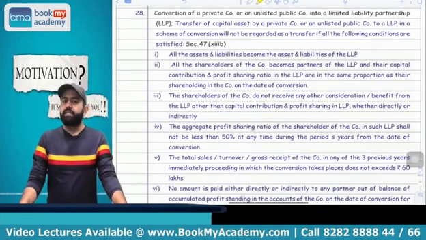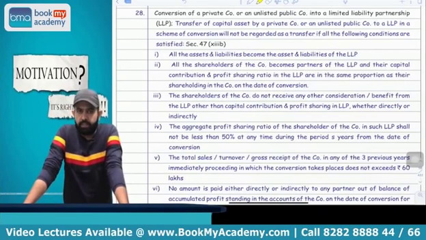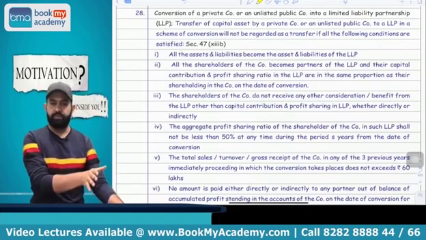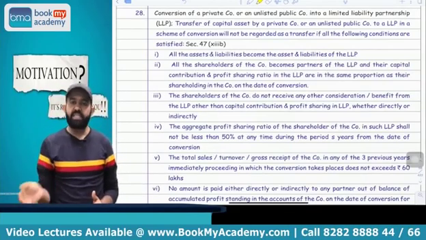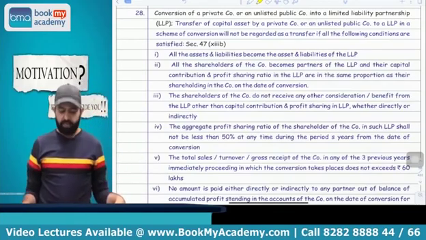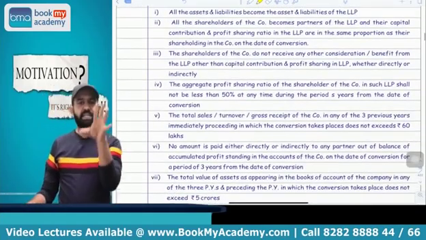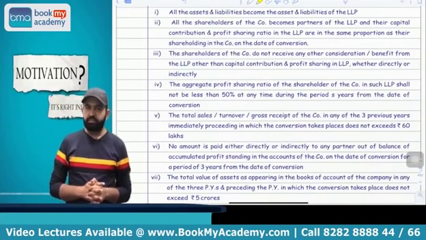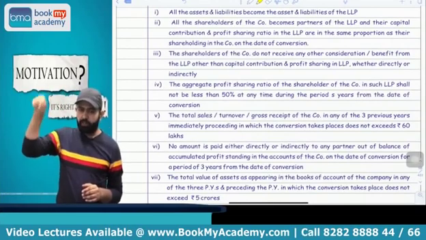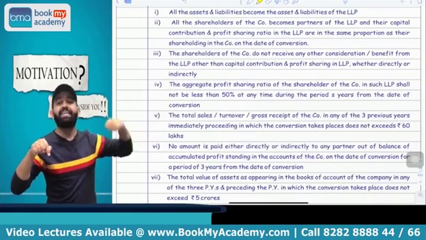Now next part is related to a small company. If the company is converted into LLP, then also capital gain is not applicable, but there are basically 7-8 conditions. First condition is that all assets and liabilities should be transferred. Second condition, all shareholders of the company should become partners of that LLP,